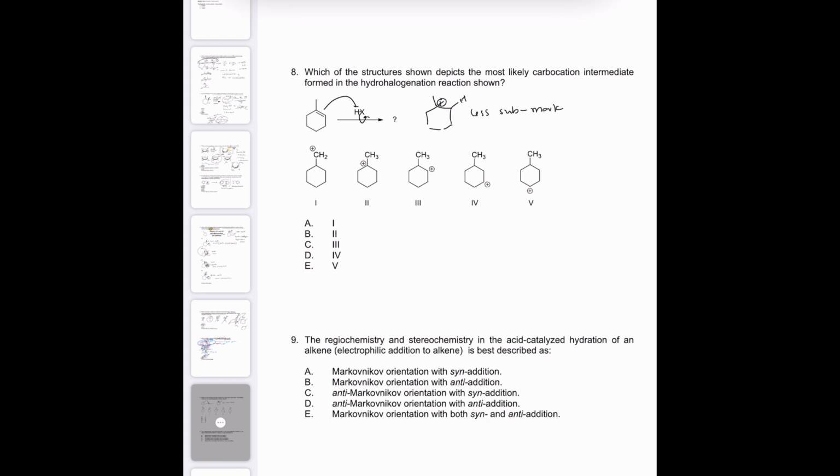It just makes sense that if we're adding a hydrogen on one side, we'd pick the side where the hydrogen is going to go. As this alkene breaks, these two electrons are what form this bond, so it makes sense that the carbocation is going to go to this side where it's more stable.